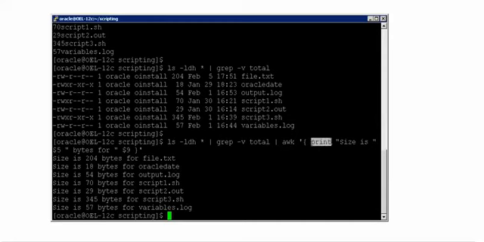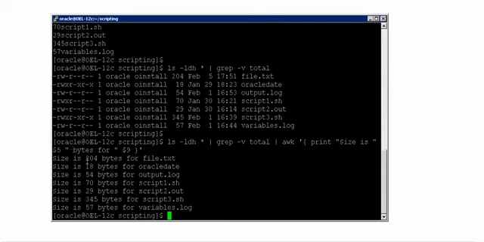Within the print, you are giving "size is" in double quotes. That means it's a user given comment that will be added for each and every line that it processes. Whatever you give in print, please remember that it will be processed for each and every line. After that you say print $5. That means $5 should not be given in double quotes. Only the user given comment should be given in double quotes.